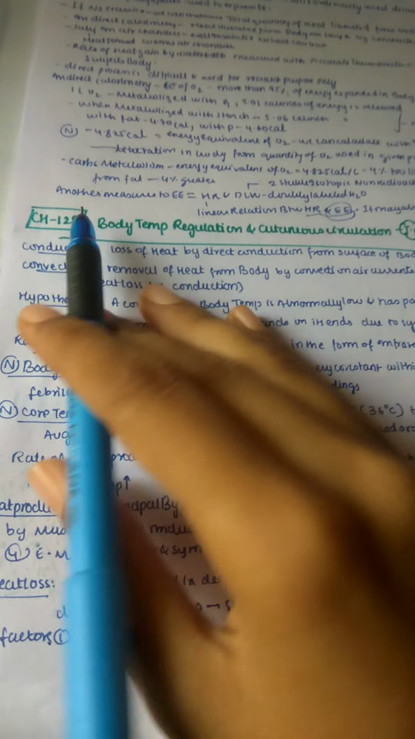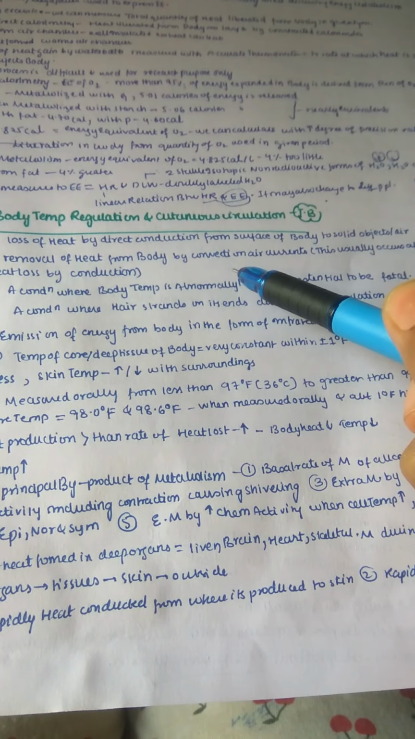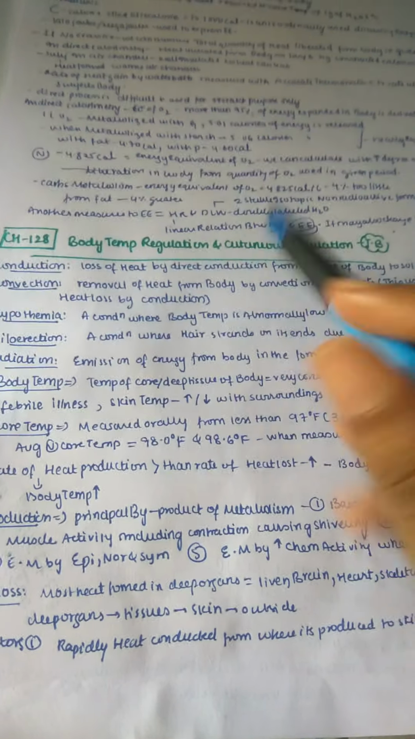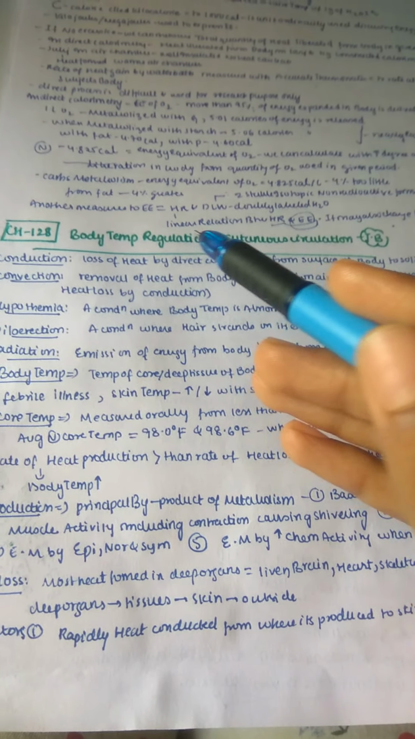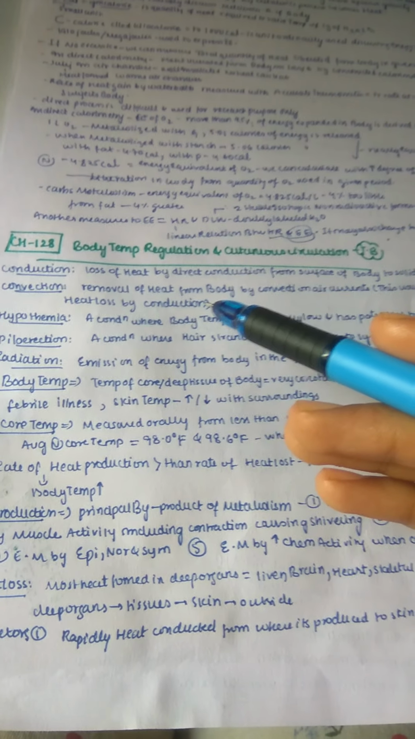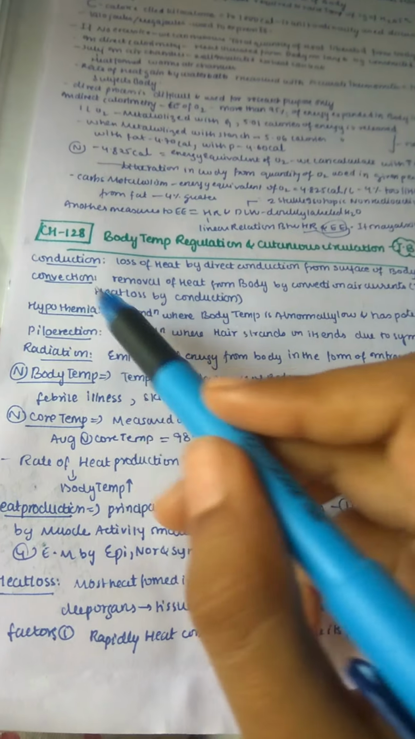Next let us see convection. Convection means removal of heat from the body by convection air currents. This usually occurs after heat loss by conduction. For example, when heat needs to be lost from your body, first you are sitting on a chair, so that heat first reaches the object, and then from the object it goes into the air by means of what? Air currents. So this is convection.